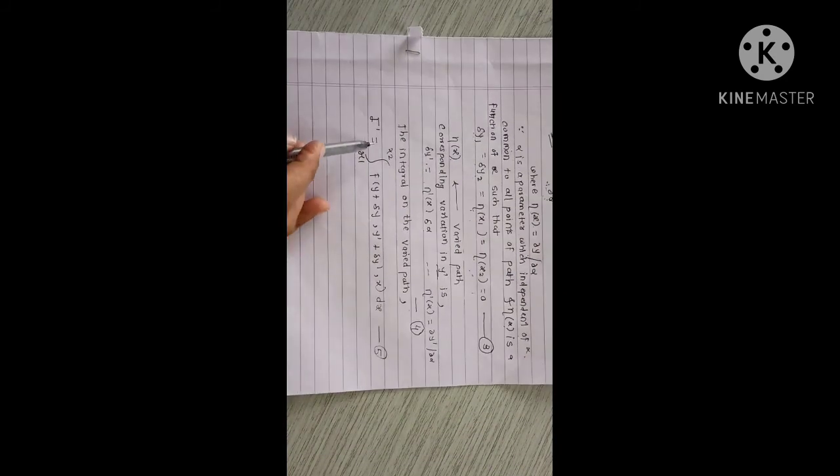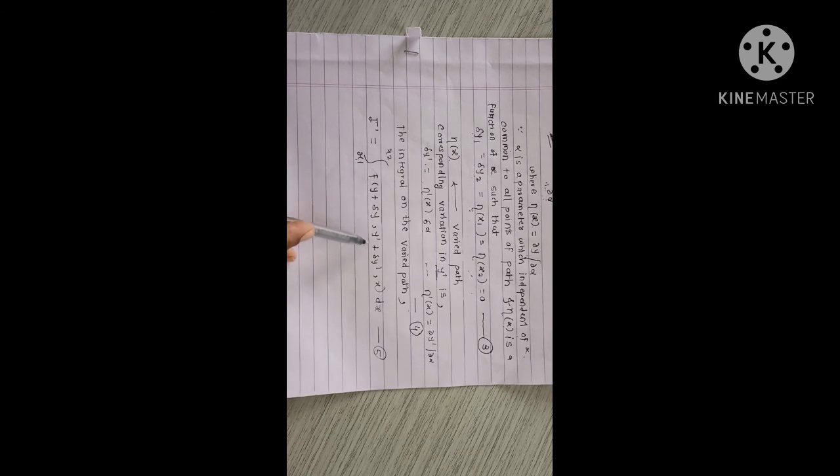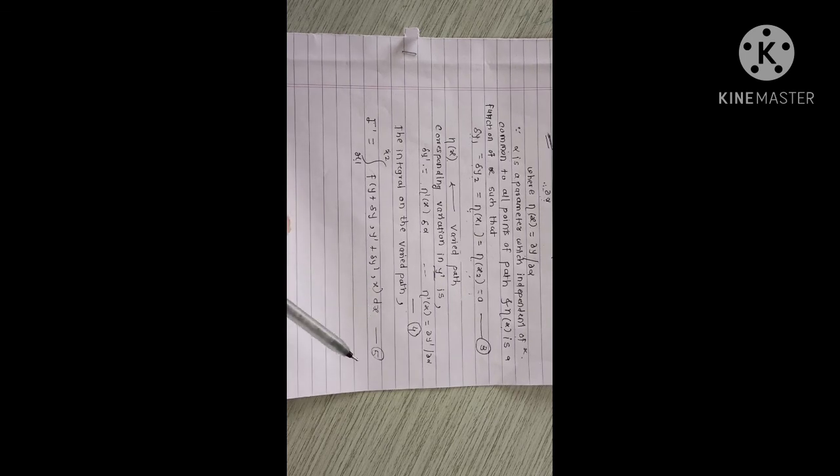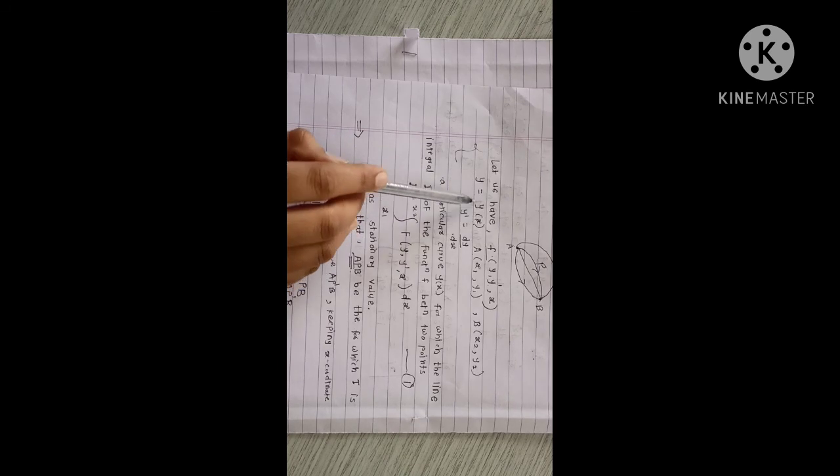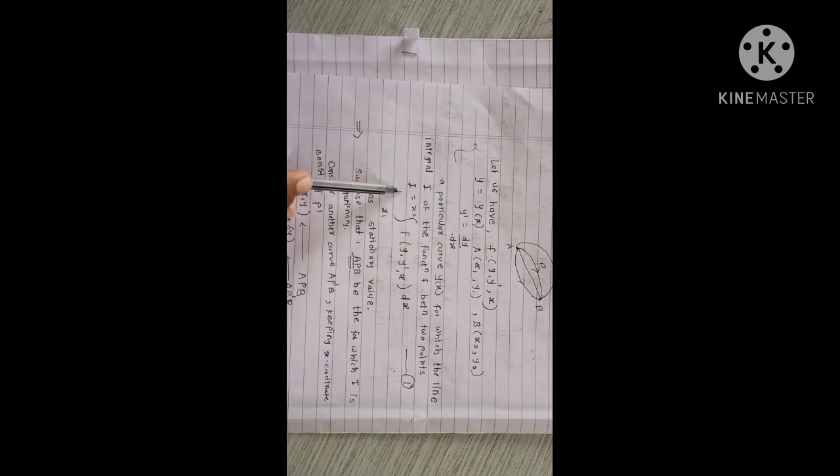Here we define the line integral for the varied path, that is I prime is equal to the integration from x1 to x2 of f, a function of y plus delta y, y prime plus delta y prime, and x into dx. First we define the line integral for only a single path, that is the curve which is a function of x only, that is y is equal to y of x, and we define the integral I is equal to the integration from x1 to x2 of f of y, y prime, x into dx.